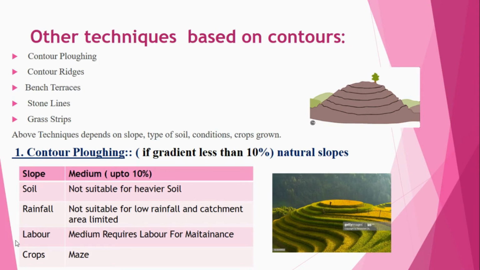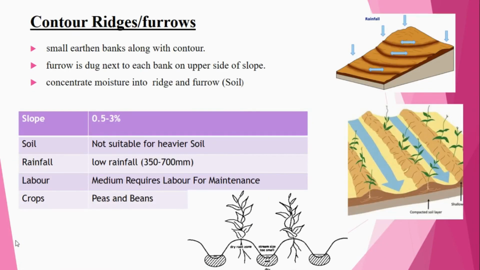Catchment area is the collection of water at a single place. To make contour ploughing, labor is required, so medium labor is required for maintenance. The best type of crop for contour ploughing, if the gradient is less than 10%, is maize.